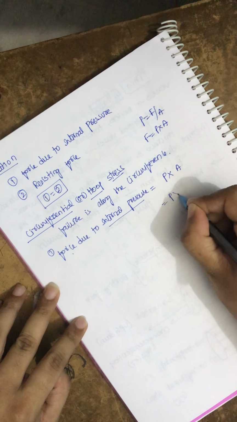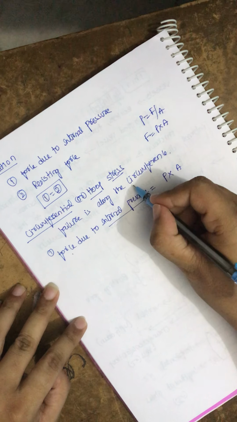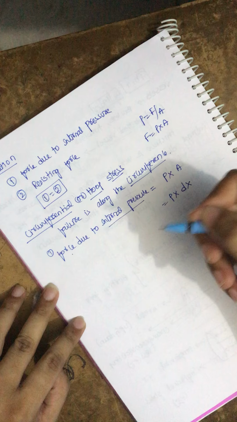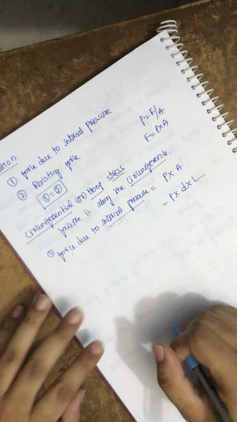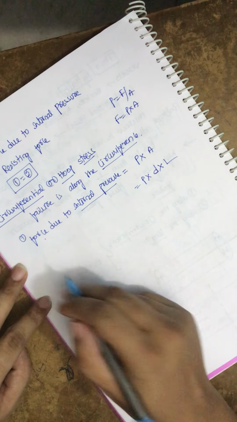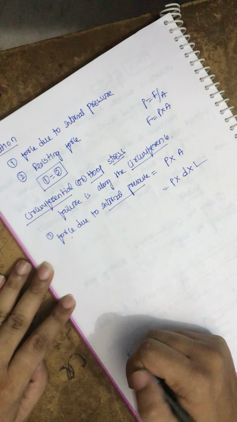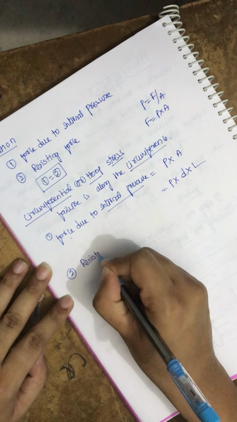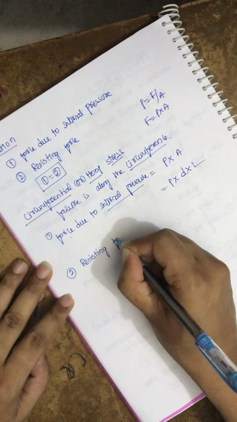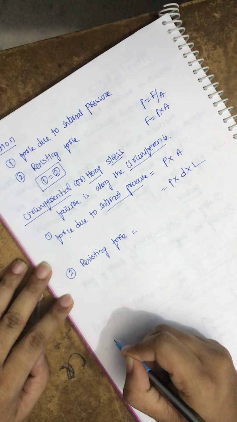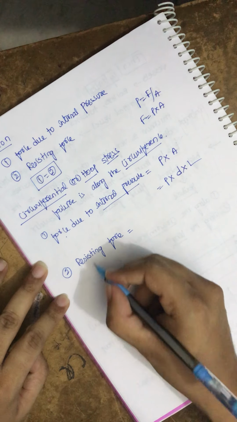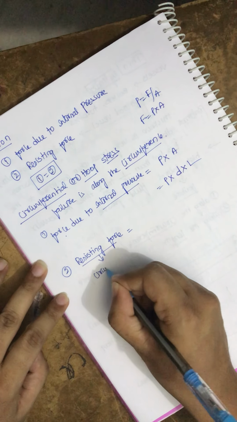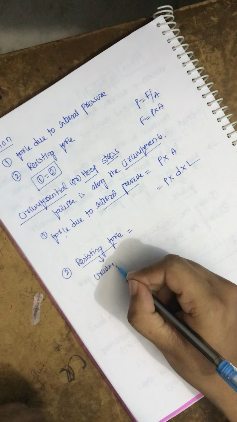As the failure is along the circumference, we write the area as the diameter and the total length of the cylinder, which is P into D into L. This is our first force, due to internal pressure. The second one is the resisting force, which is opposing the bursting force. Due to this force we have the circumferential stress, because we know what stress is, right?